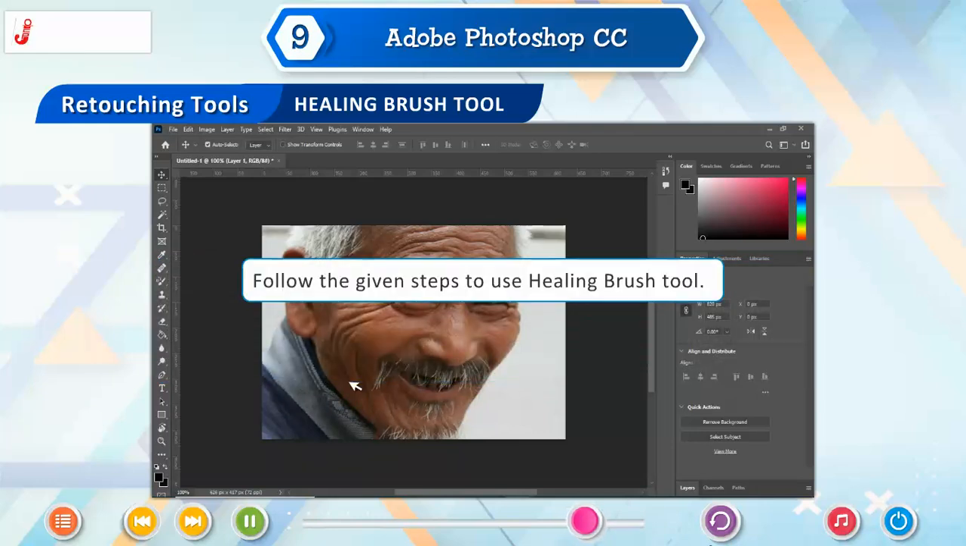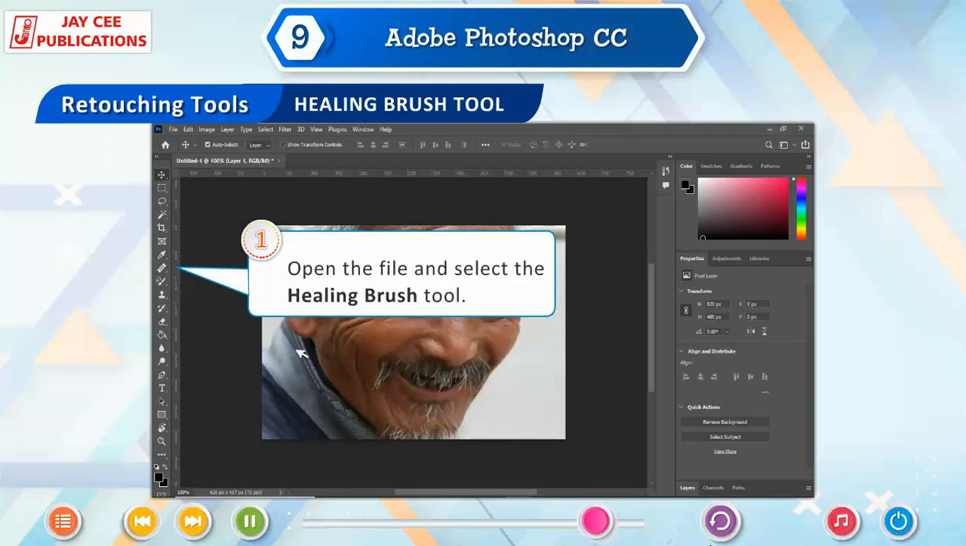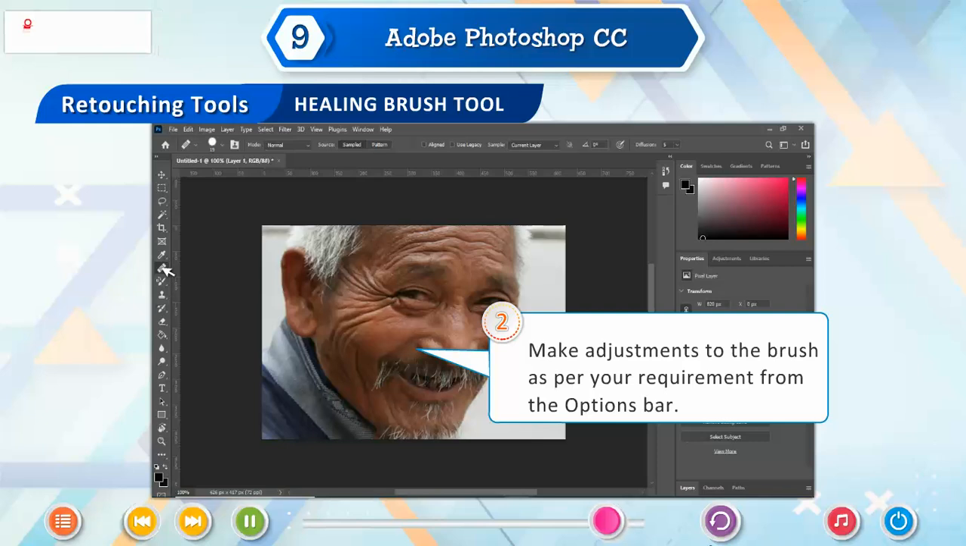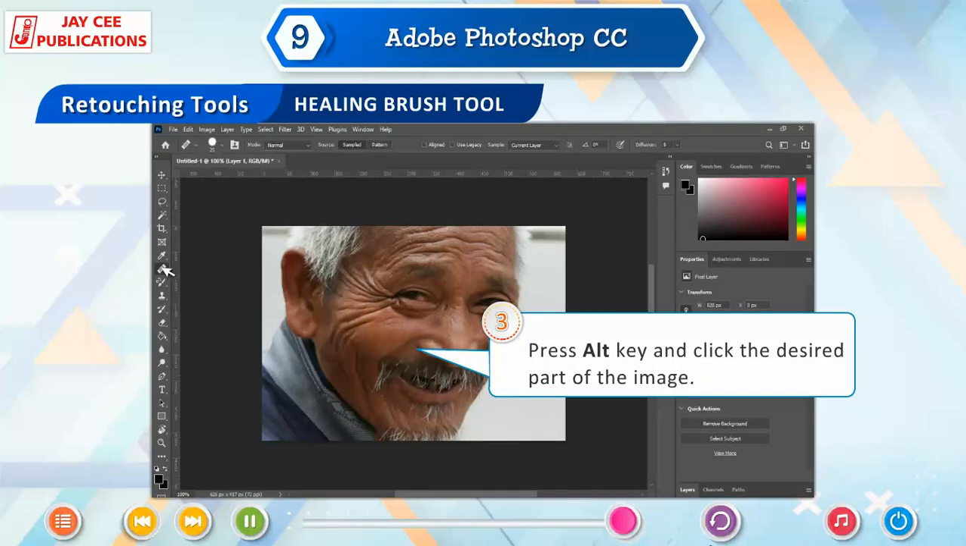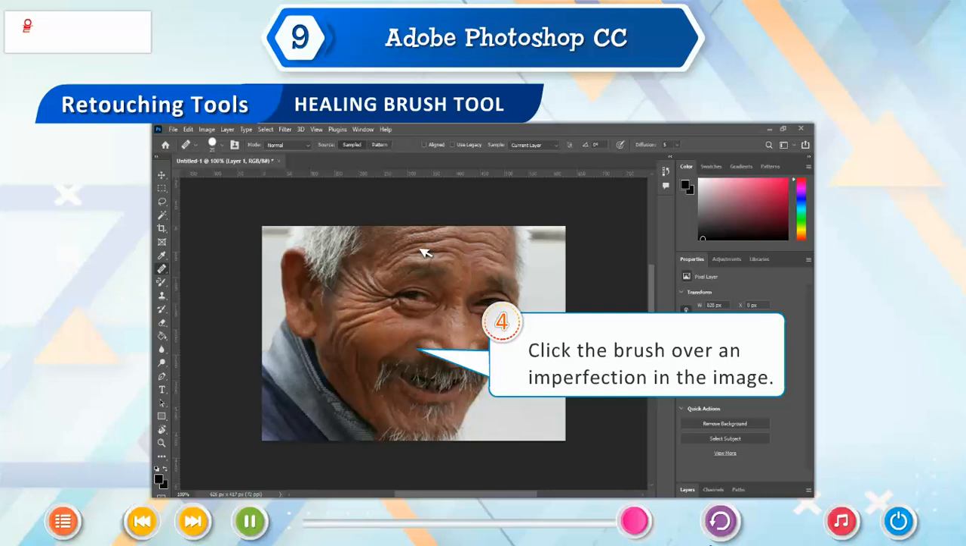Follow the given steps to use Healing Brush Tool. 1. Open the file and select the Healing Brush Tool. 2. Make adjustments to the brush as per your requirement from the options bar. 3. Press Alt key and click the desired part of the image. 4. Click the brush over an imperfection in the image.